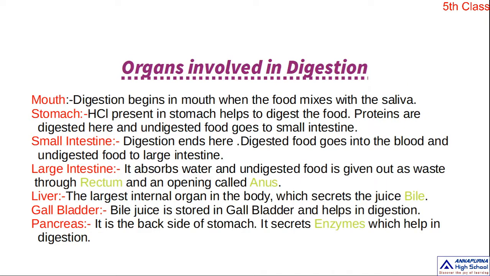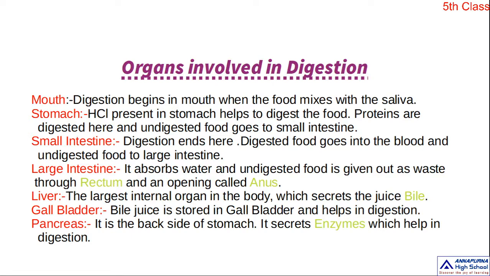What kind of changes will occur in these parts? See here, first one, mouth. In our mouth, digestion begins, when the food mixes with saliva. Do you know saliva? It is a liquid substance present in our mouth. That is called saliva. Okay, children? So digestion begins in the mouth when the food mixes with the saliva.